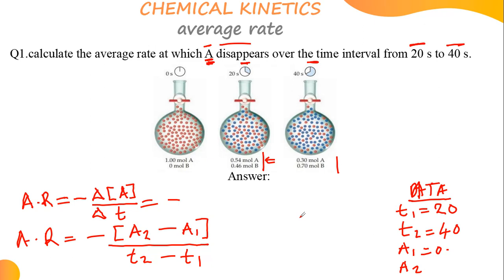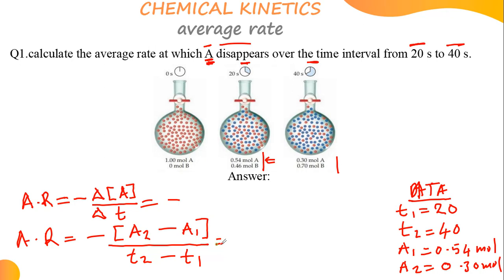Very good. Because it's just the beginning. Okay, very good. So that's it, 0.54 molar. Now, this one for the final to be what? 0.3 molar. Okay, then we can replace.